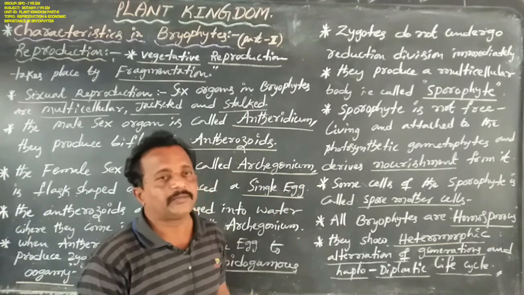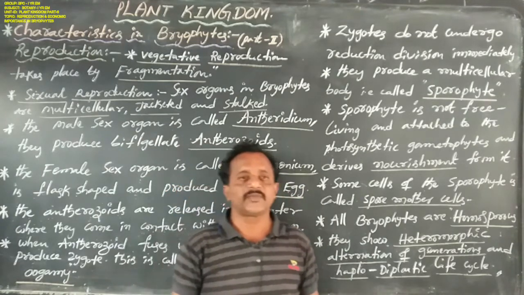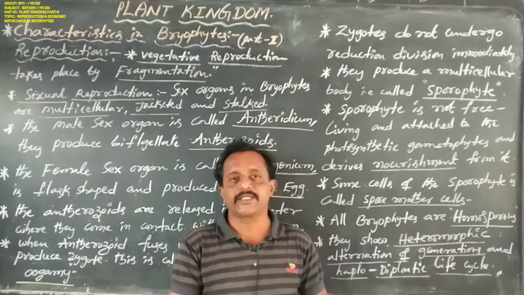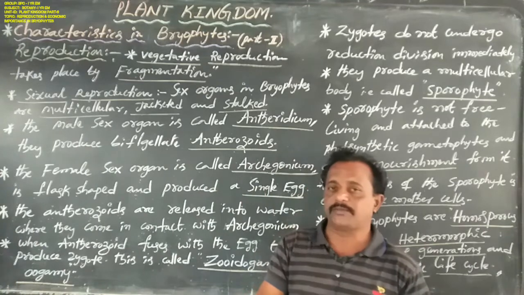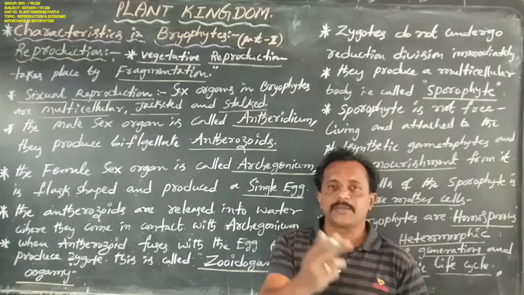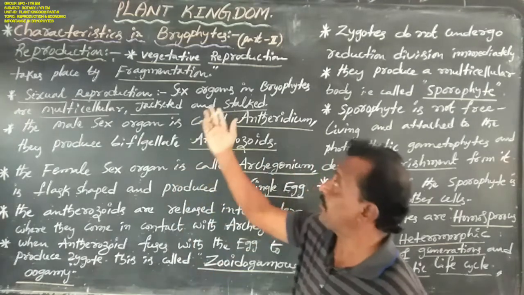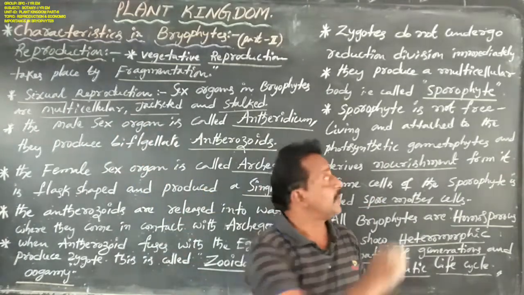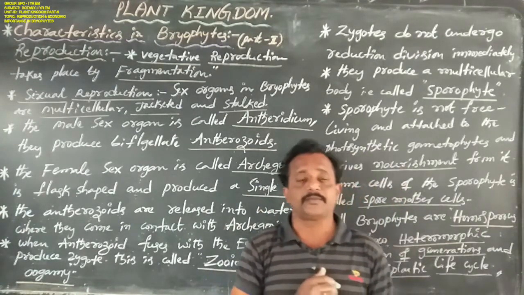Generally, in most higher plants, the first takes place by vegetative reproduction, second by asexual reproduction, third by sexual reproduction. But in lower plants, some of the bryophytes, first takes place by vegetative reproduction, second by sexual reproduction, third by asexual reproduction. This is very important over here.